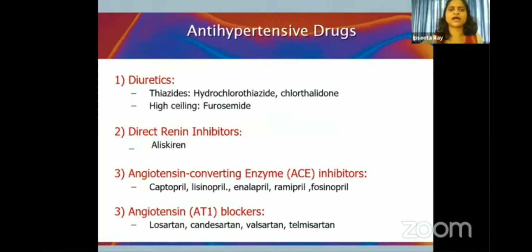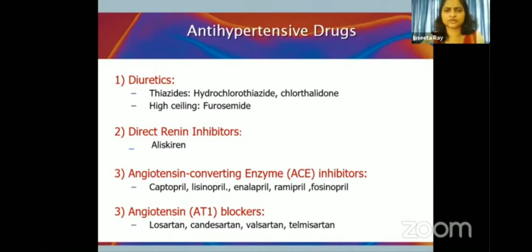Now, which are the antihypertensive drugs? As an LEQ, classification of these drugs is very important. We'll go through the different classes which can be used for the treatment of hypertension and then discuss in detail the first line drugs.